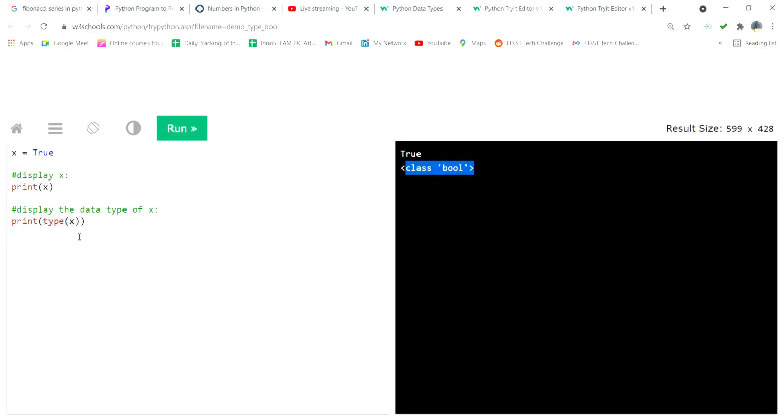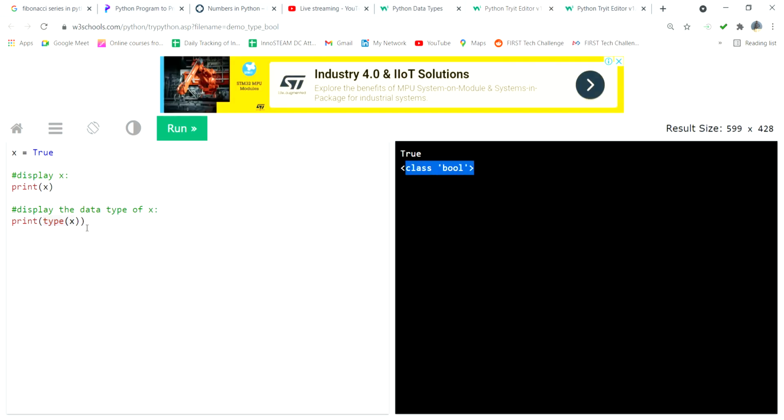If you don't know anything, x is a variable. In that variable you can assign multiple values, then if you don't know what type of data it is, you can directly type print type x.